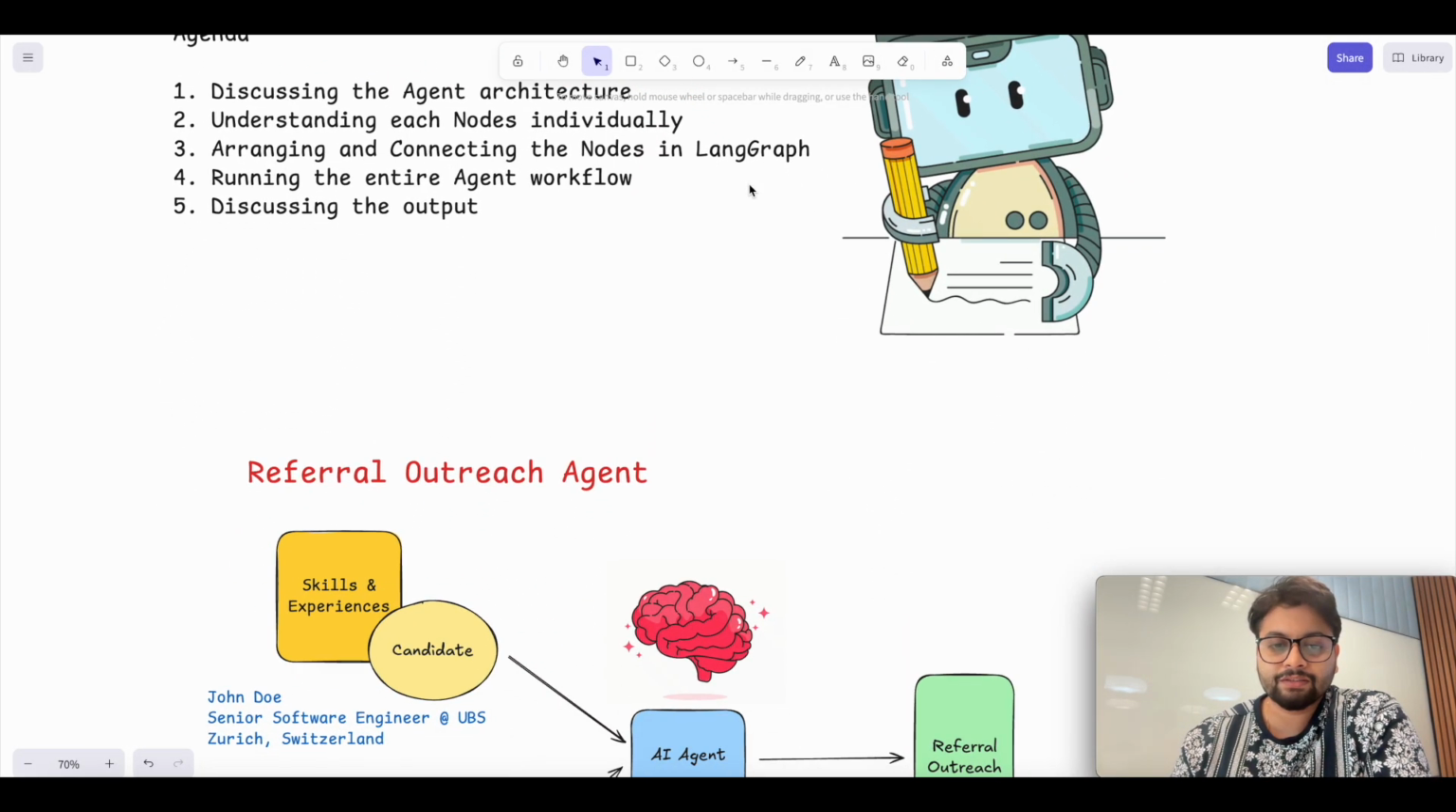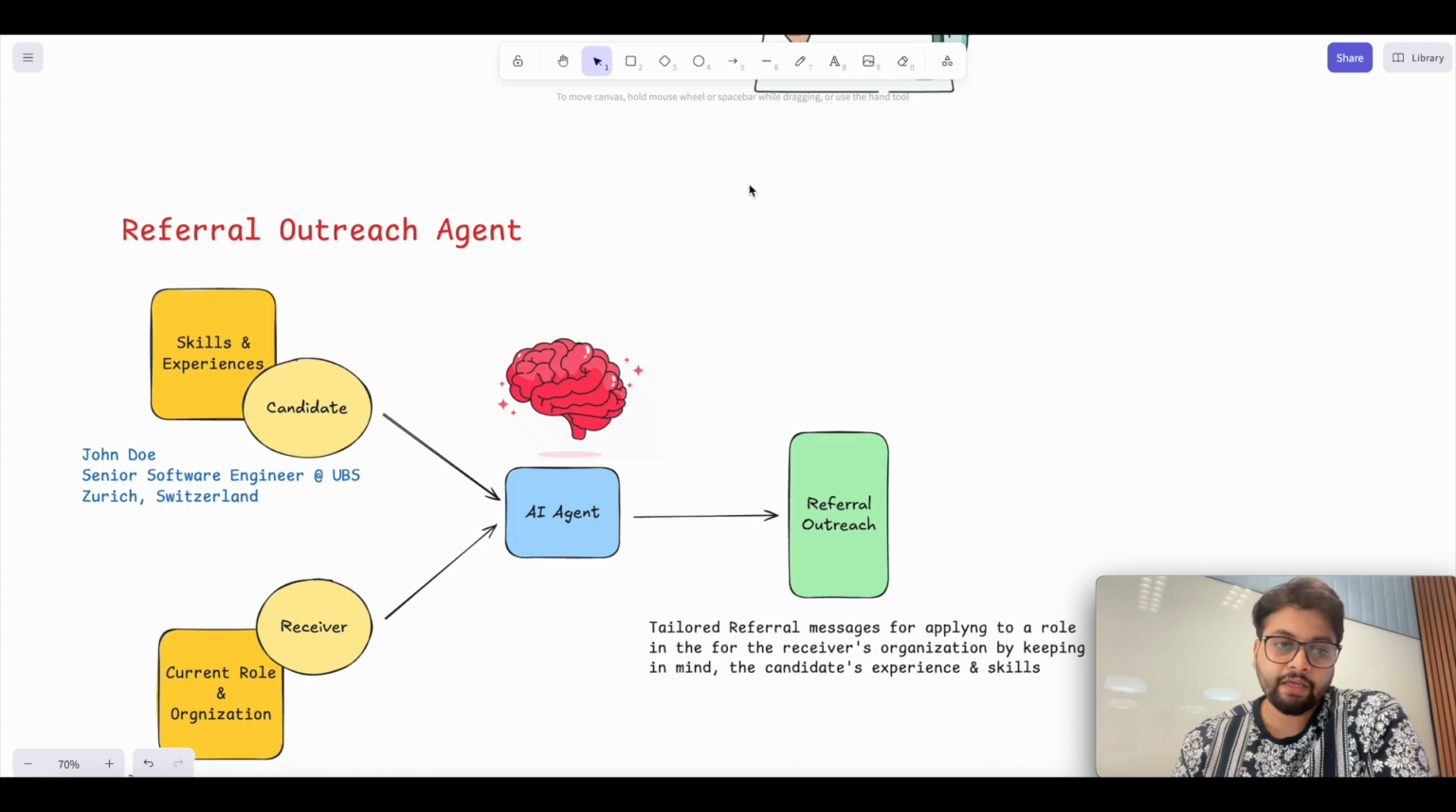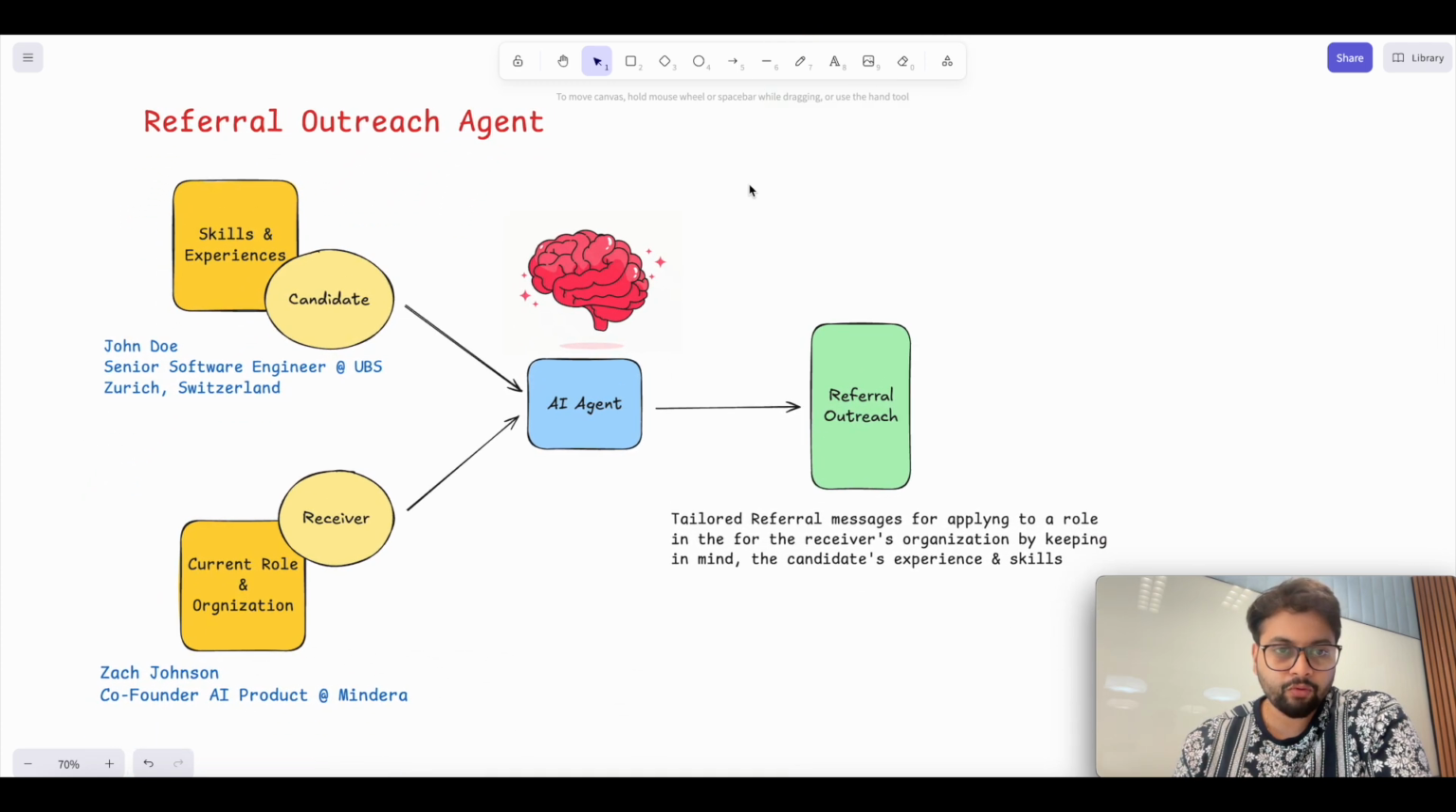Let's try to understand the architecture of the AI agent. I'm going to quickly move to the architecture part. This is what the current high-level architecture looks like. You have the AI agent in the center. It is trying to take two pieces of information. The first is the candidate information. The candidate information will definitely be the name of the candidate. Apart from that, it will also try to pick the skills and the experience of the candidate.